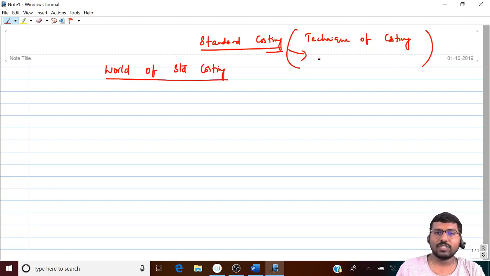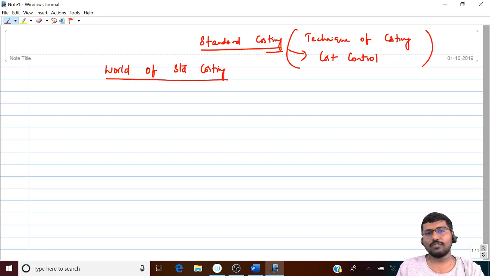And the main purpose of standard costing is cost control, similar to your budgeting chapter. So both these techniques are used to control your cost. The only difference being budgeting is like a preventive medicine, like a vaccination, and standard costing is like a medicine. So once things have happened, then standard costing will come into picture, right?